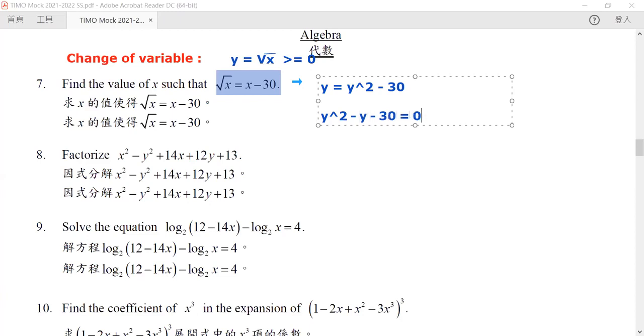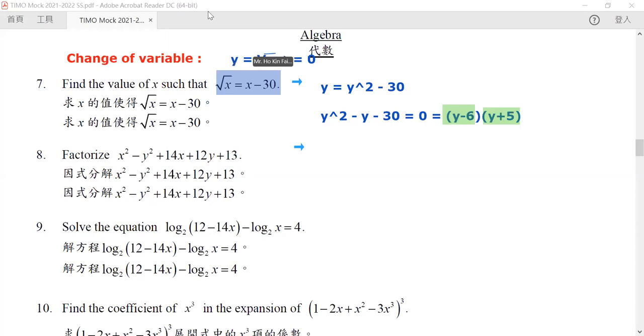Do remember that this quadratic equation can be factorized into the following form: y minus 6 times y plus 5. Since this is equal to 0, at least one of these factors must be equal to 0. Either y minus 6 is equal to 0 or y plus 5 is equal to 0.